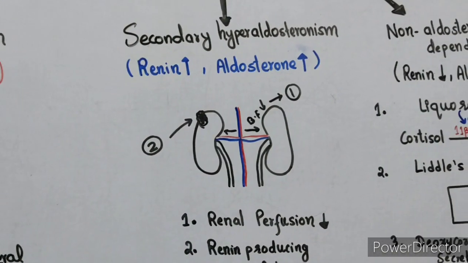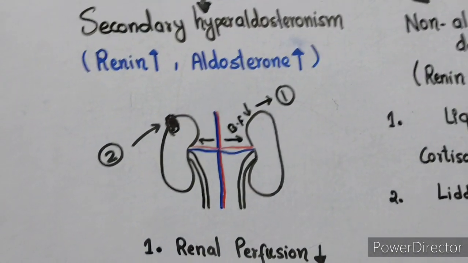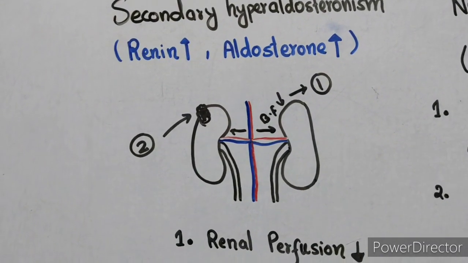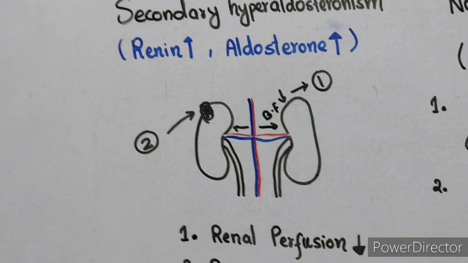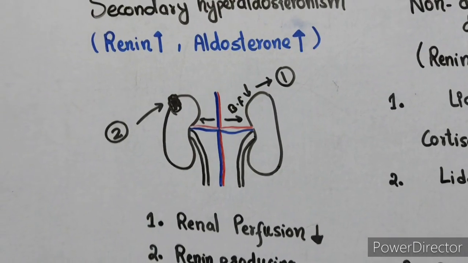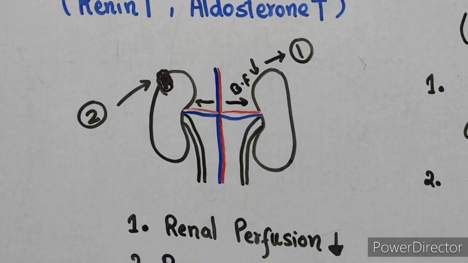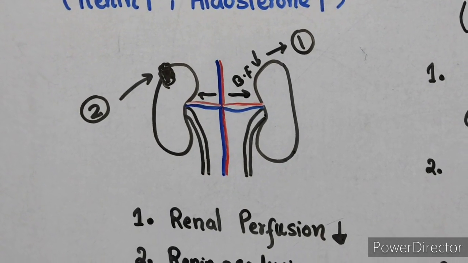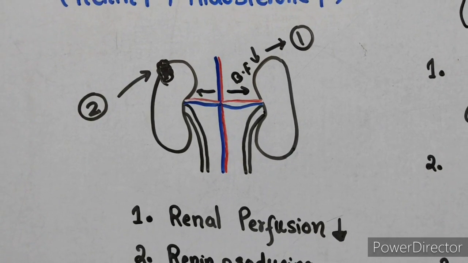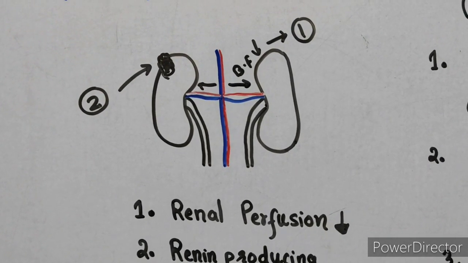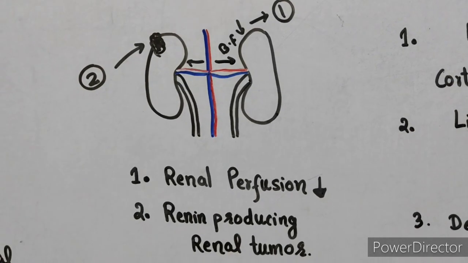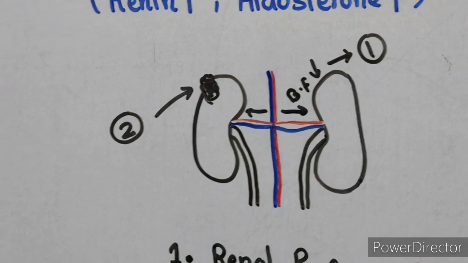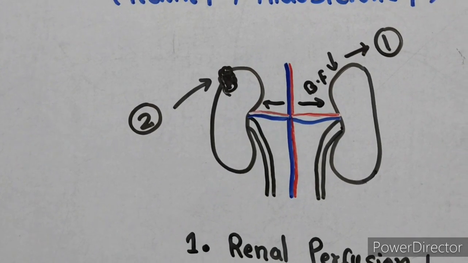Now let's see secondary hyperaldosteronism. In this category, there is no intrinsic abnormality of the adrenal glands, but the causes are extra-adrenal. The first cause of secondary hyperaldosteronism is decreased renal perfusion. Renal perfusion can be decreased in diseases like heart failure, liver failure, renal artery stenosis, or when there is hypovolemia. And the second cause is a renin producing renal tumor. So the first one is decreased renal perfusion and the second one is a renin secreting renal tumor.